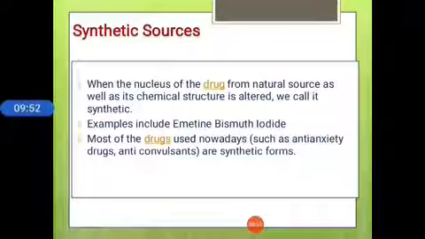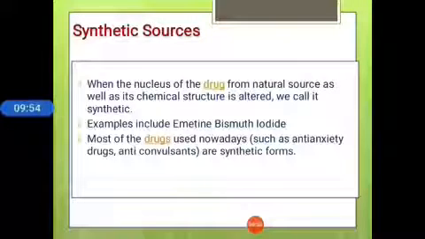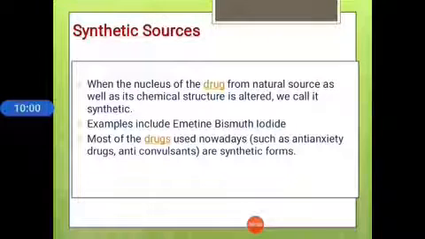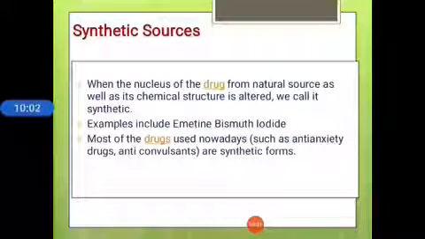Next we come to the synthetic sources. When the nucleus of a drug from a natural source as well as its chemical structure is altered, we call it synthetic. Examples: nowadays most drugs are available by synthetic procedures. Emetine, bismuth iodide, and most drugs like anti-anxiety drugs and anticonvulsants are all available in synthetic forms.